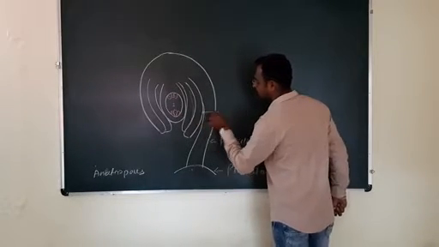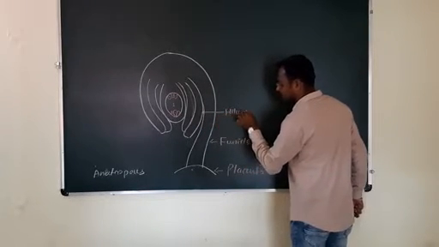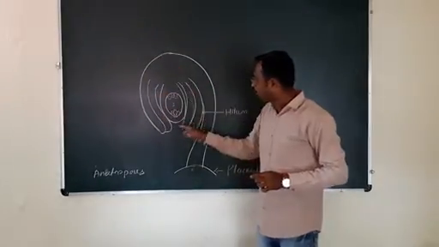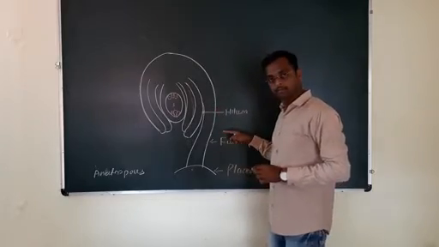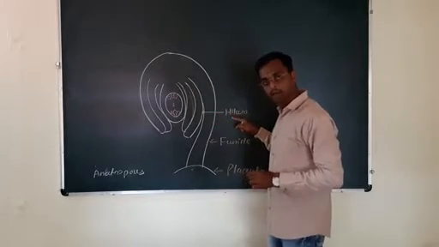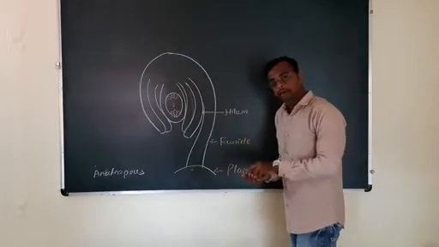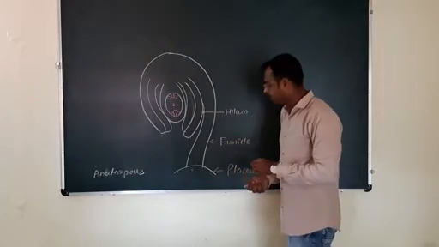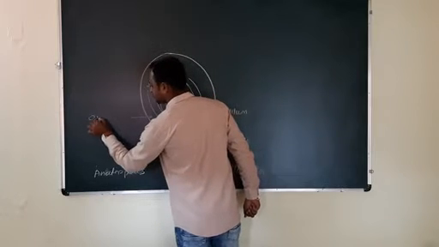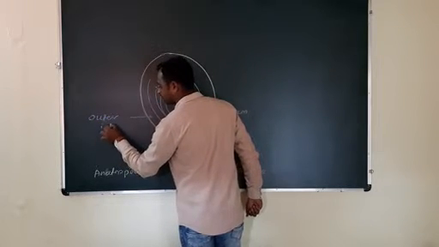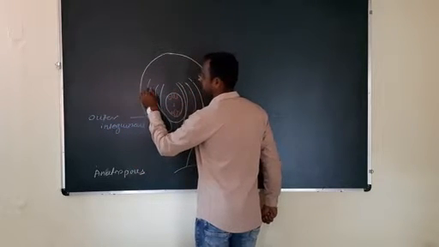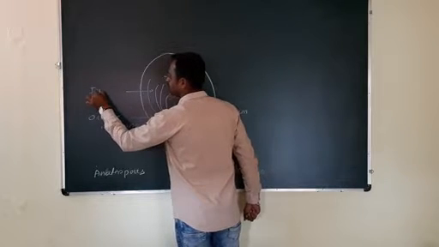Next, here it is a hilum. Hilum is the part where main body of ovule get attached to the funicle. The ovule is described as a bitegmic, that is having two integuments. This is the outer integument, and this is the inner integument.